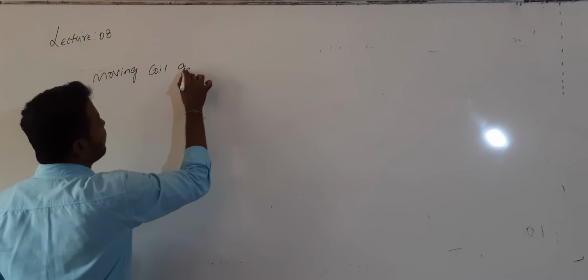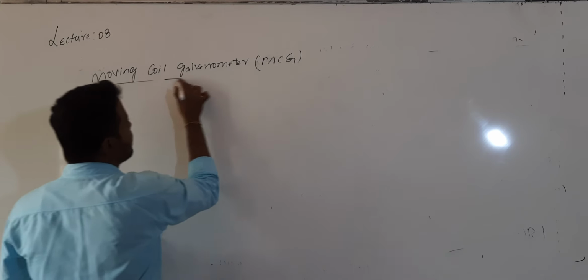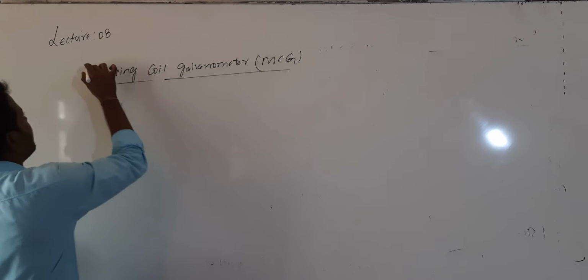Shortcut form is very important. That is MCG, moving coil galvanometer. So the last topic of this chapter, which is also very important for 5 marks.